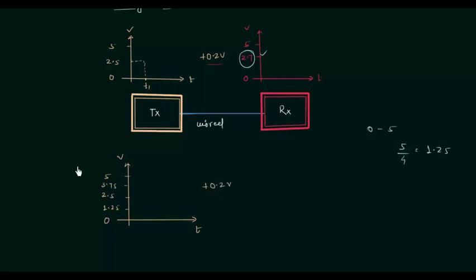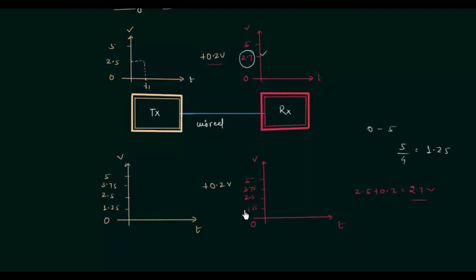And on the receiver side, let's see what we have. Okay, now on receiver side we will have 2.5 plus 0.2 equals to 2.7 volts, but you can clearly see we don't have the level equal to 2.7 volts.